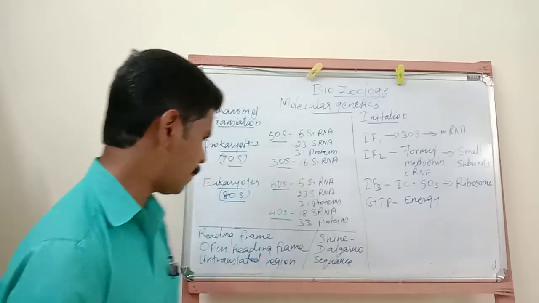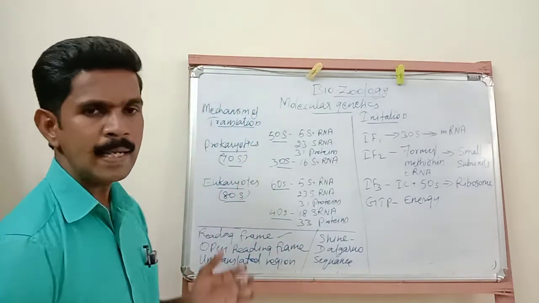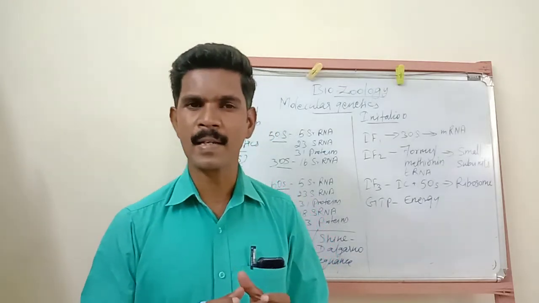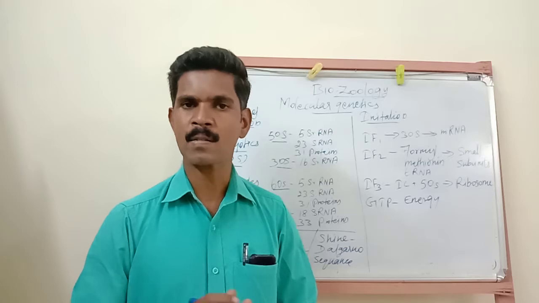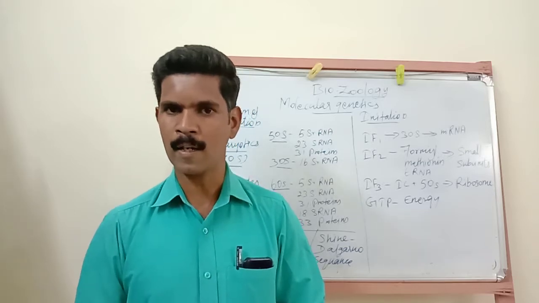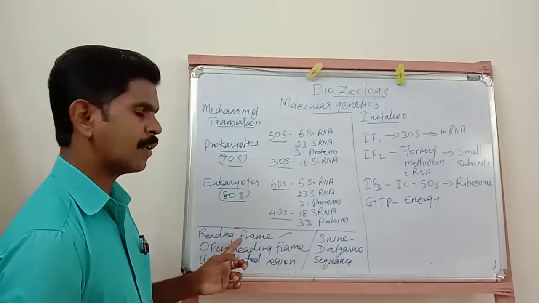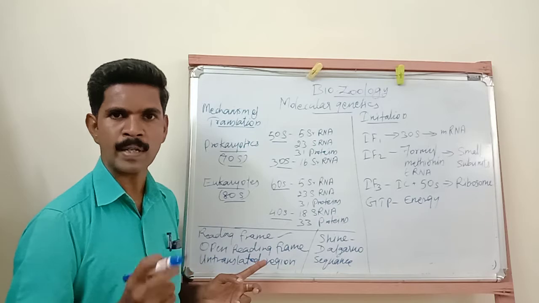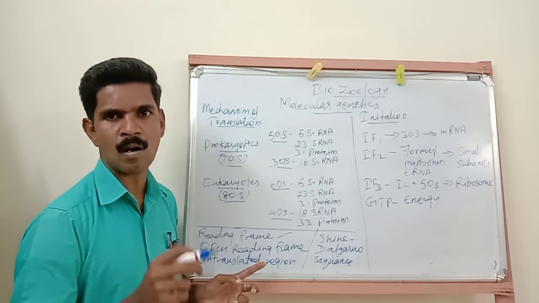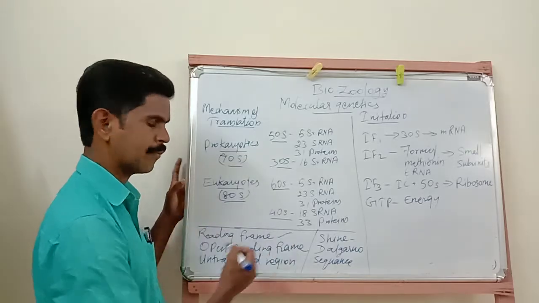The first question is the reading frame. A reading frame is an alternative way to divide a base sequence of DNA or RNA into codons. So a reading frame is an alternative way to divide the base sequence of a DNA or RNA into codons.